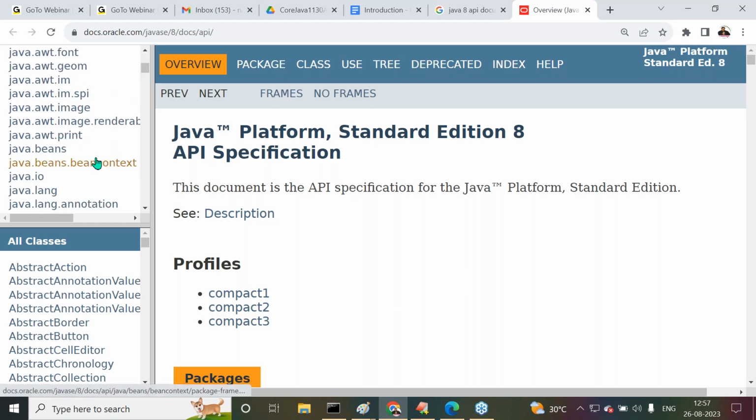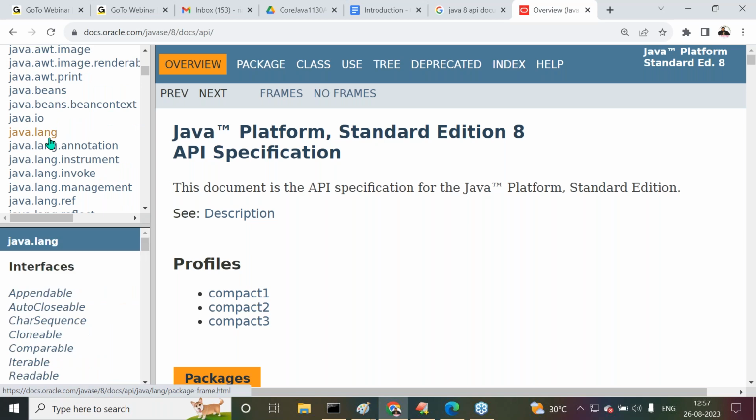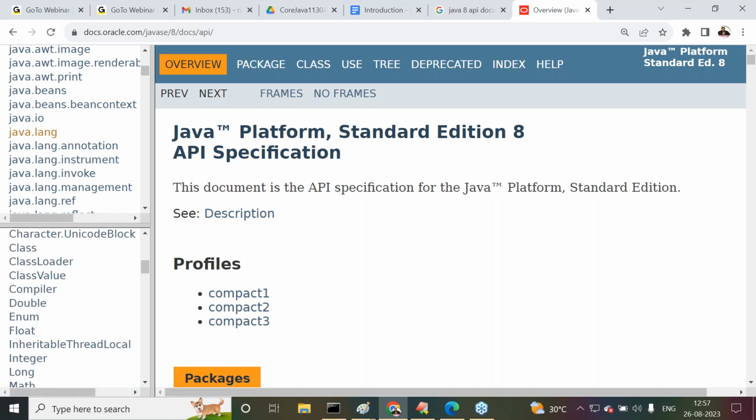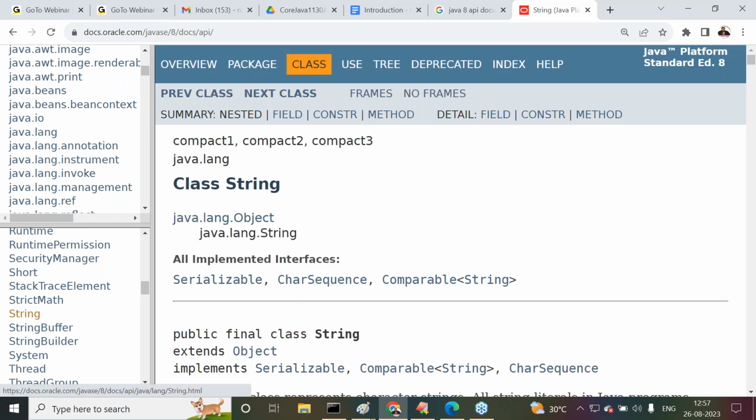Here we can select any Java package. The java.lang package is selected here. Inside the java.lang package, what classes and interfaces are available? Everything is coming. Your favorite class might be available here. What is your favorite class? String. In the java.lang package, String is a class.